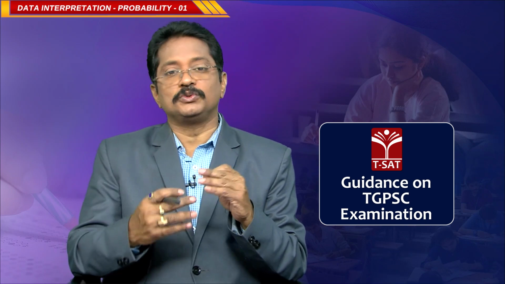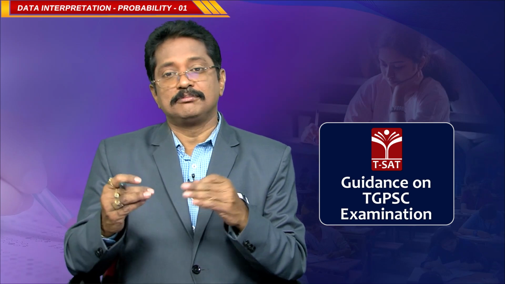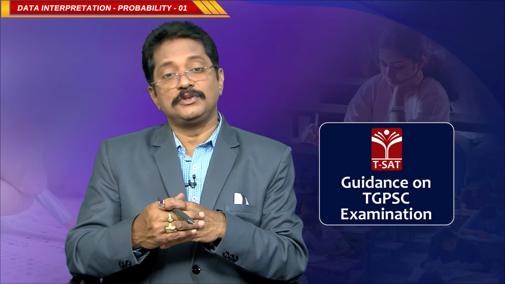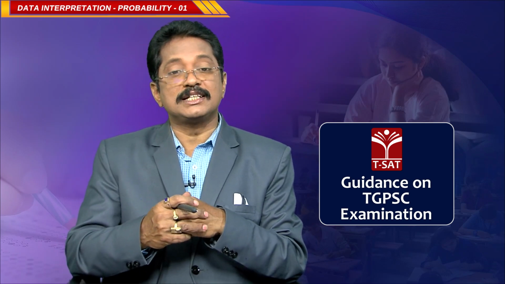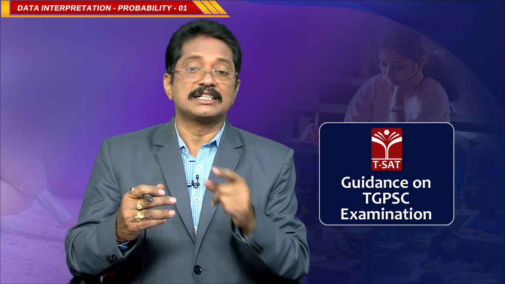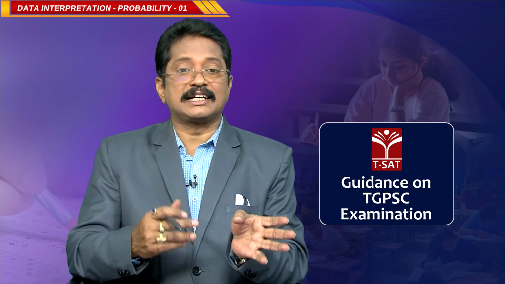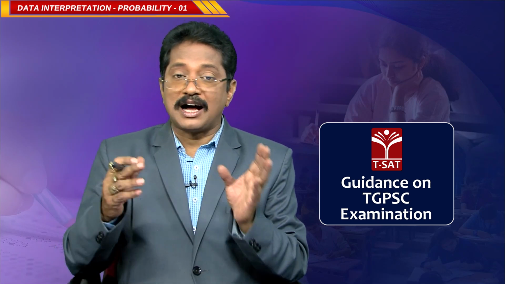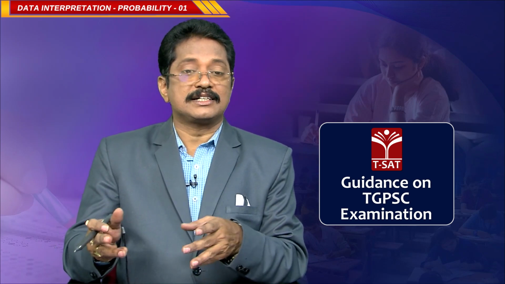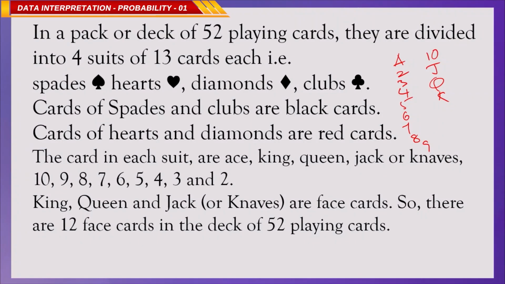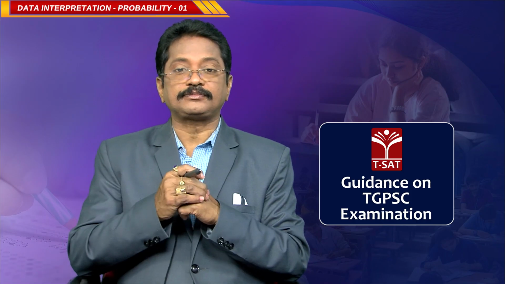Maybe all of you are well aware of all these things, but in point of examination we should be very careful about this information. There are 2 colors, 26 black and 26 red. Generally the cards of spades and clubs are black and hearts and diamonds are red. This is the information about playing cards. Clear? Okay. Now we are shifting to the next one.